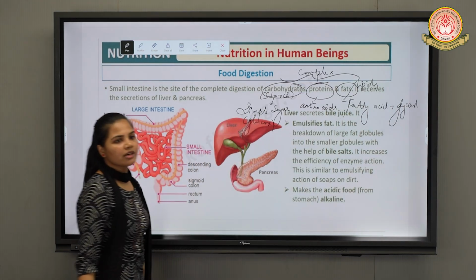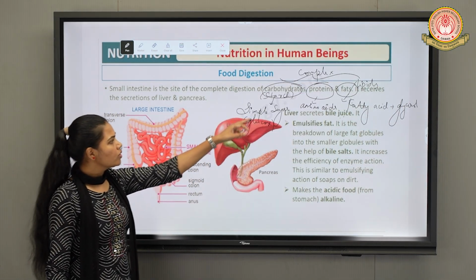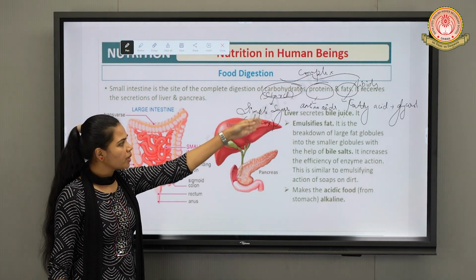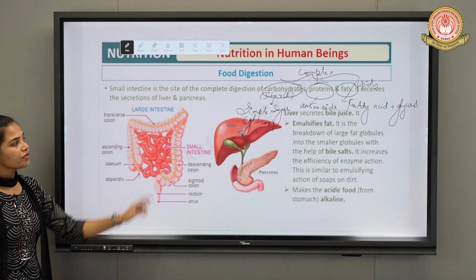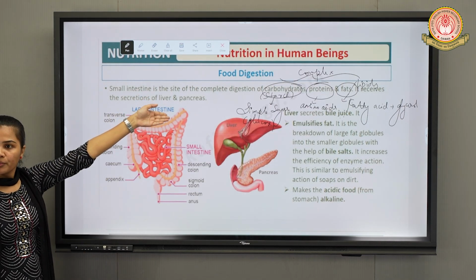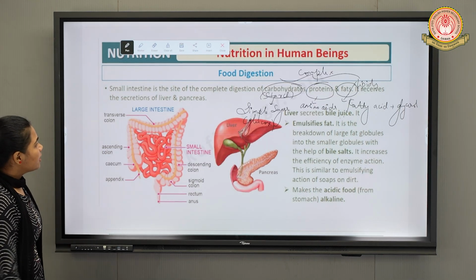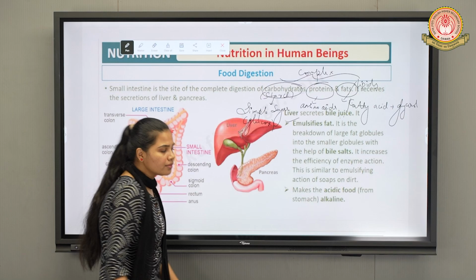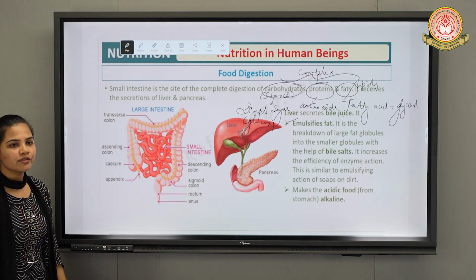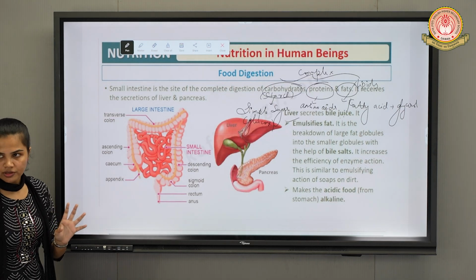Fine, fats or lipids are converted into fatty acids and glycerol. So simple sugar, glucose, amino acids, peptones, peptides, fatty acid, glycerol, these are the simple forms of these complex molecules, right? Now we will discuss the role of the liver as well as the pancreas, which are the accessory organs involved during the digestion process.